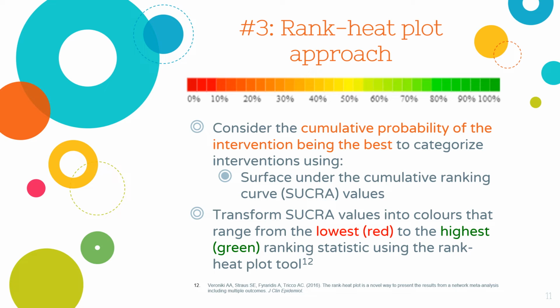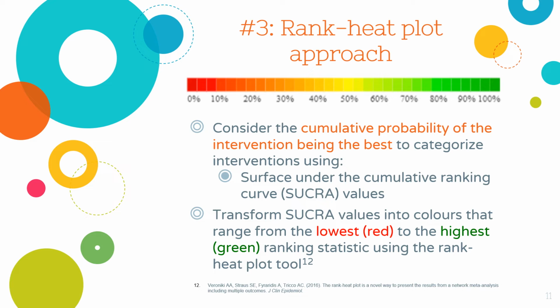For the rank heat plot approach, we considered the cumulative probability of each intervention being the best to categorize them using the surface under the cumulative ranking curve, or SUCRA values. SUCRA values range from 0 to 100%, and the closer this value is to 100%, the higher the likelihood that a therapy is among the top ranks.